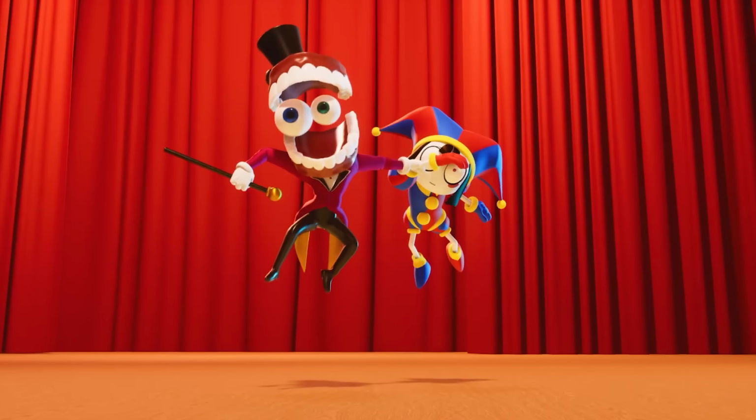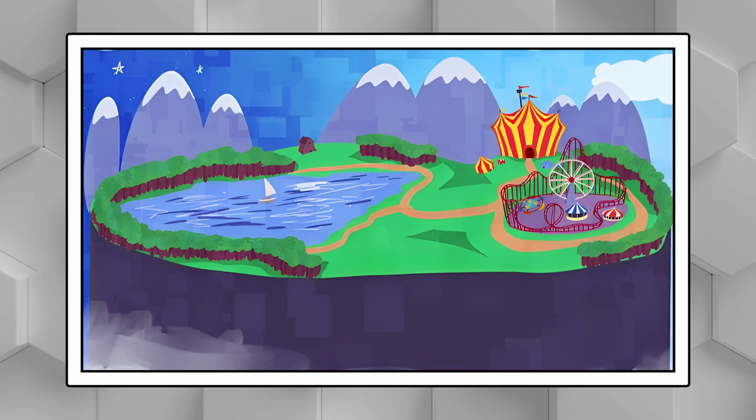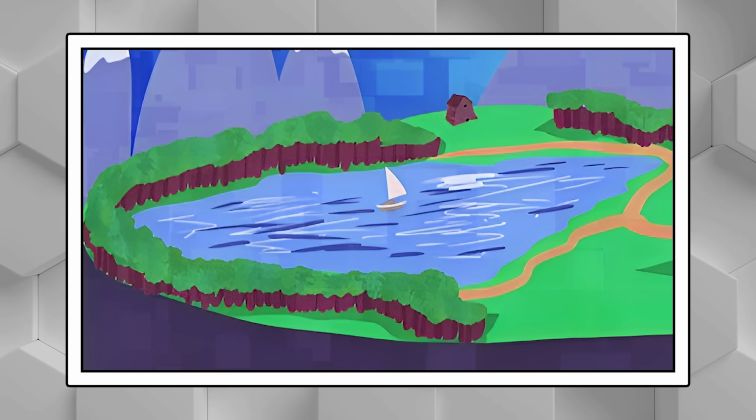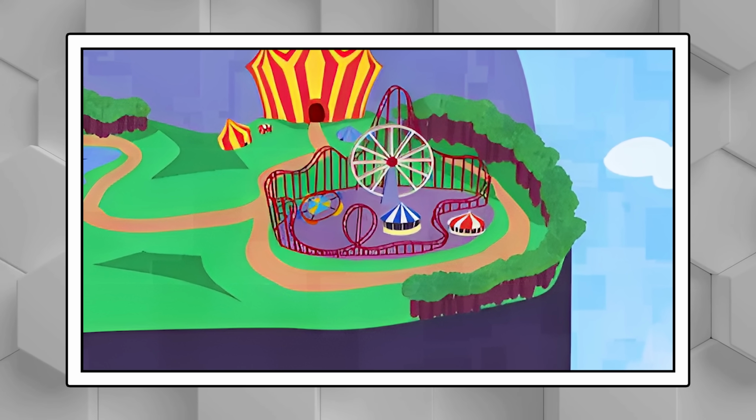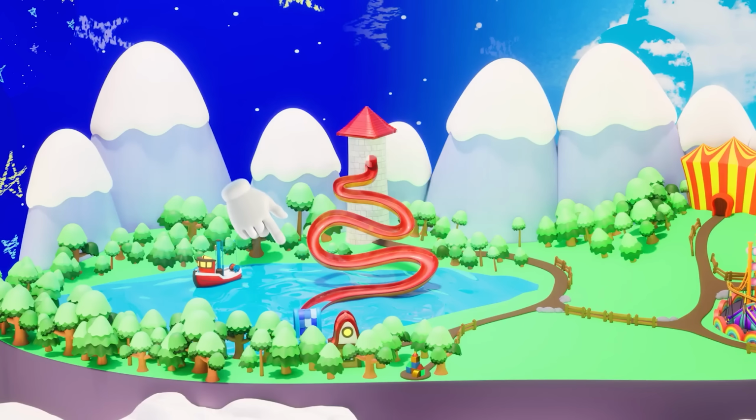Now let's talk about the digital circus itself. On one of the leaks, we were shown a map of the area around the circus. A huge lake with a yacht immediately catches our eye. And there is also an amusement park near the circus. Maybe in the future, we will see scenes that take place in these places in one of the episodes.